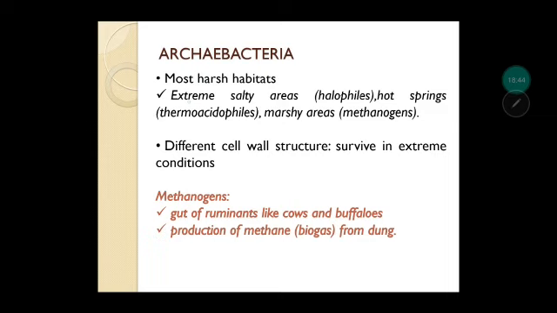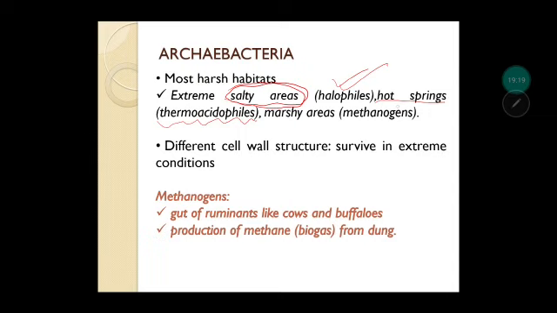Firstly, archaebacteria. They can live in mostly harsh habitats. So harsh habitats means the places where you cannot imagine a human being to live. These organisms can reside over there also, like extreme salty areas. So the organisms which are staying in harsh salt environment, those are called as halophiles. There are certain organisms which can also live in hot springs. So those are called as thermoacidophiles.